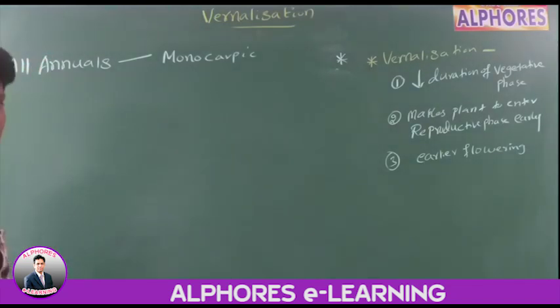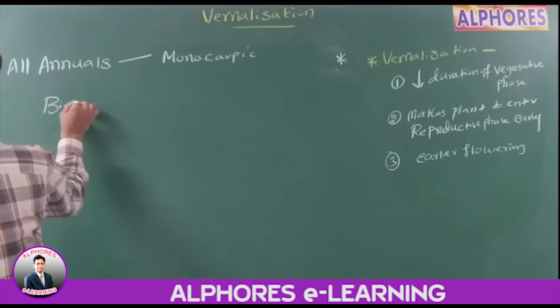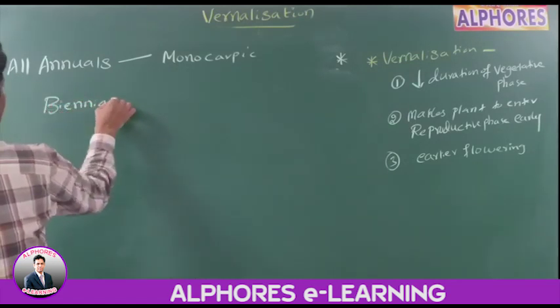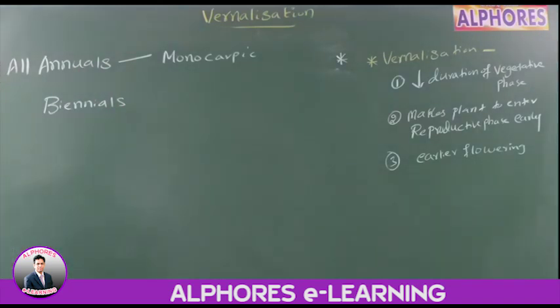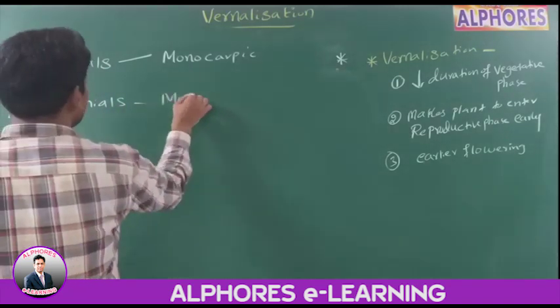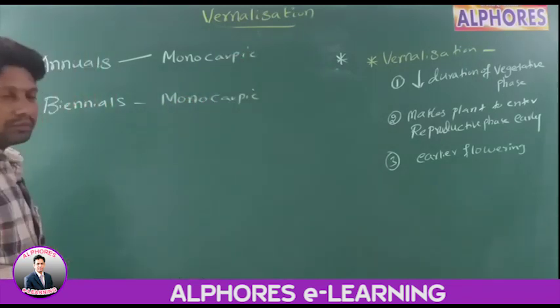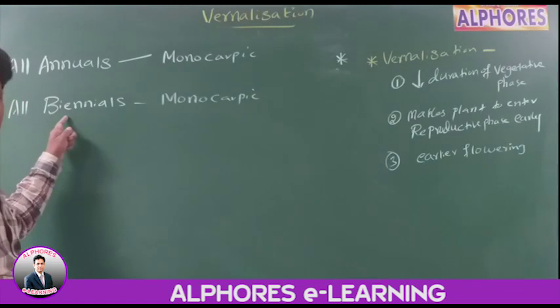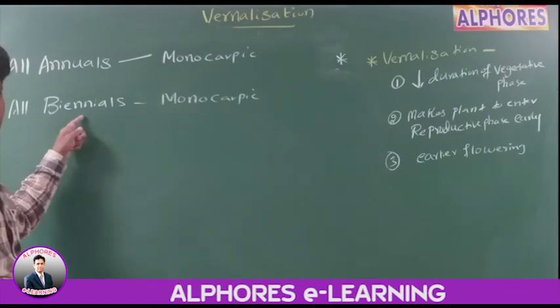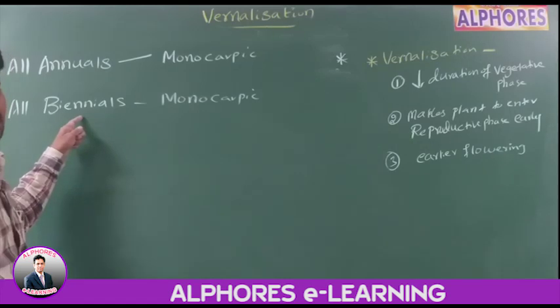All annuals are monocarpic. Now you take biennials. All biennials are monocarpic. It means in their lifespan, a biennial produces flowers, fruits and seeds only once.